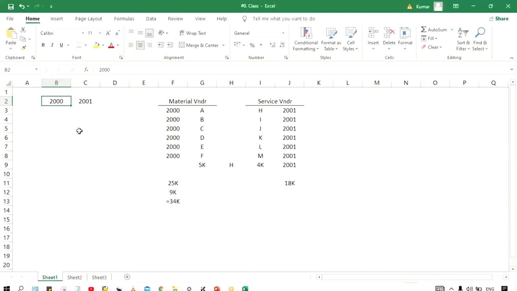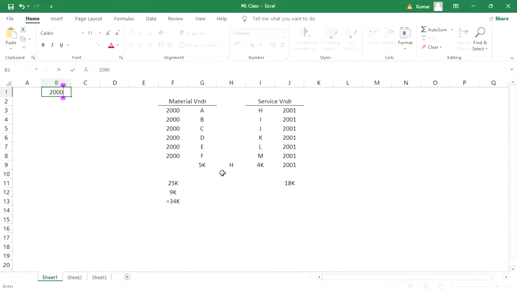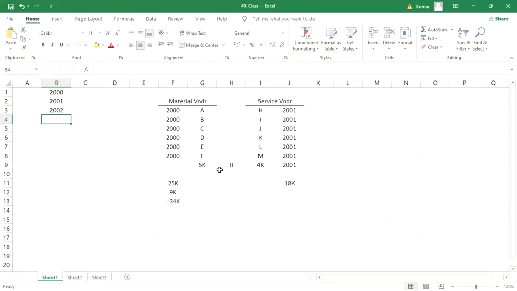Now you tell me, guys, let's suppose I'm having three reconciliation accounts: 2000, 2001 and 2002. Someone tell me how the assignment will happen. Pretty simple, right?